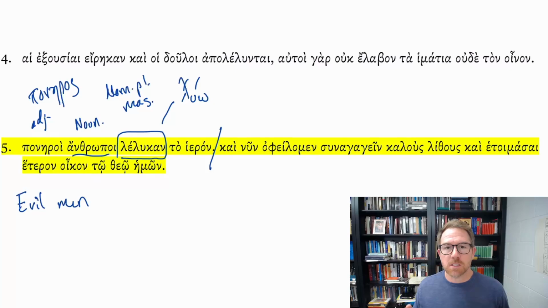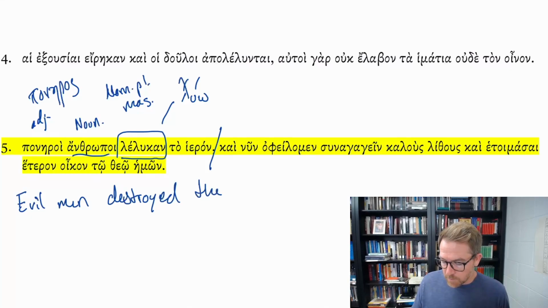This is a textbook example of the perfect tense, and it's also third person plural perfect active indicative. Evil men loosed, or in this case, I think destroyed, to hieron, the temple,